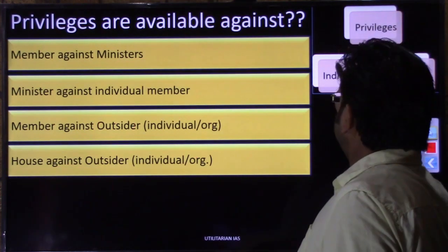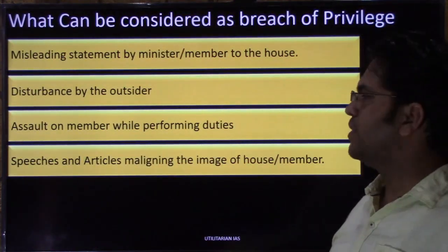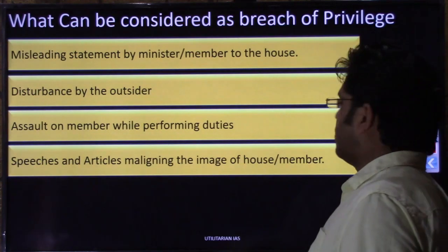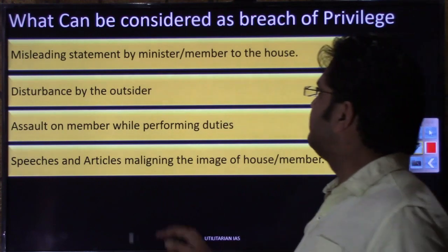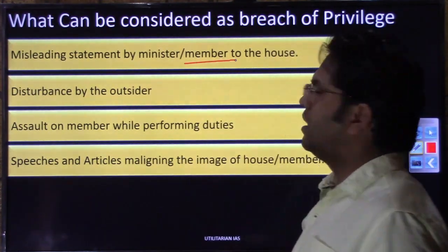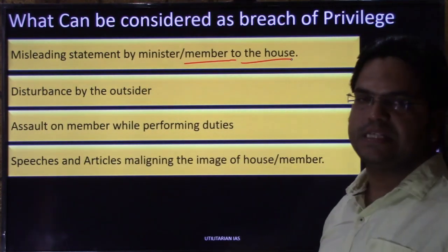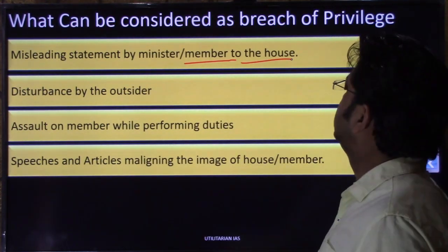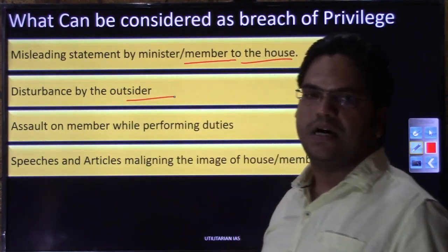Now let us move to the next slide and discuss what cases can be considered a breach of privilege of the individual or the house. The first case: if any misleading statement is given by a minister or member to the house purely with the intent to mislead the house, that can be considered a breach of privilege. Also if disturbance is caused by an outsider.